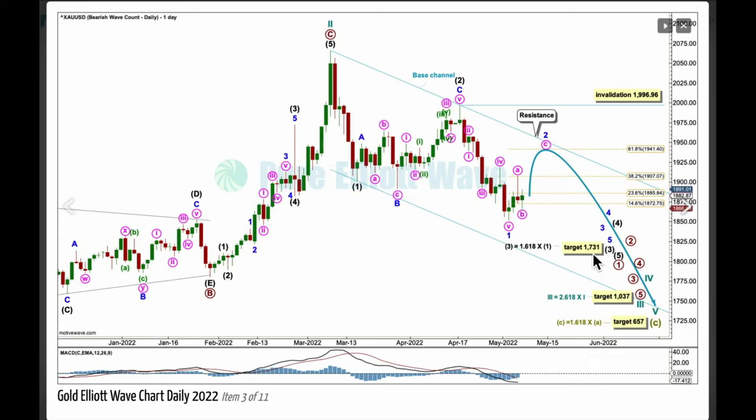At 1731, intermediate wave 3 would reach 1.618, the length of intermediate wave 1. And then we'll see intermediate 4 and 5 to complete primary 1. A longer term target for cycle 3 is 1037 to reach 2.618, the length of cycle 1.